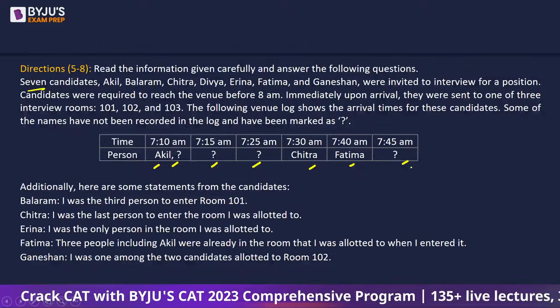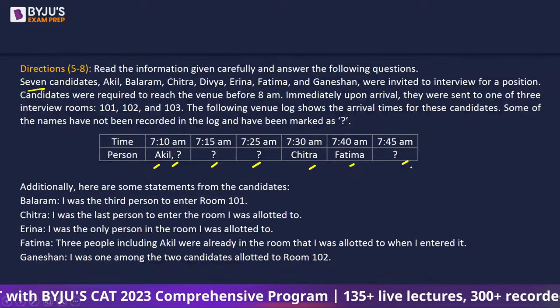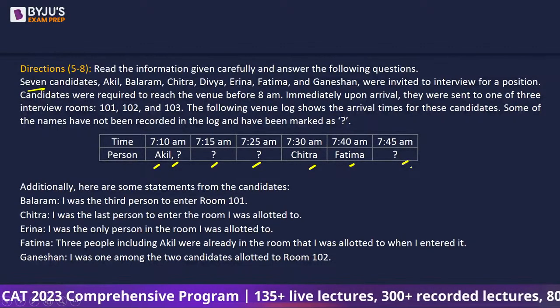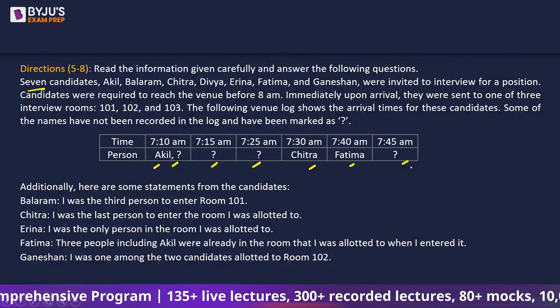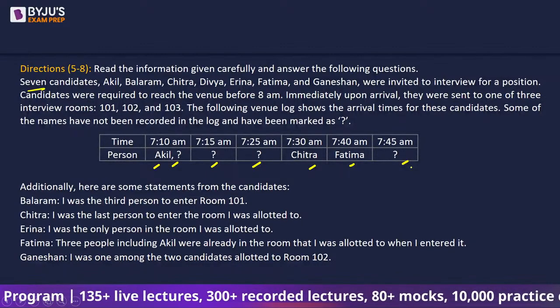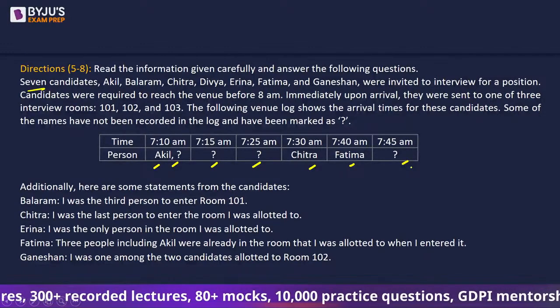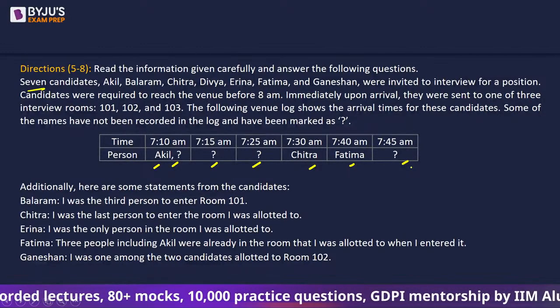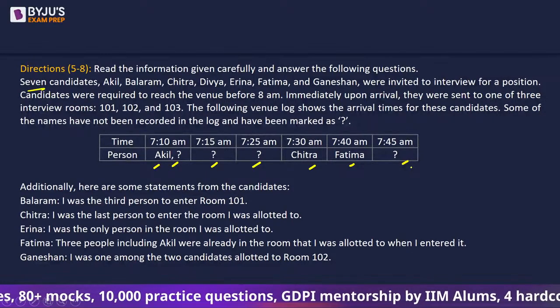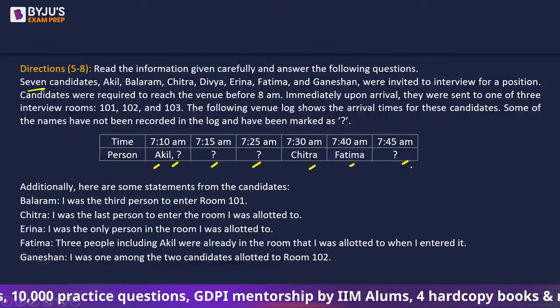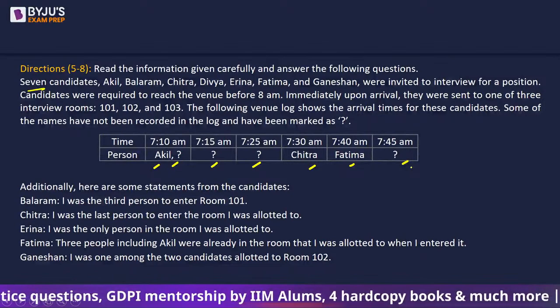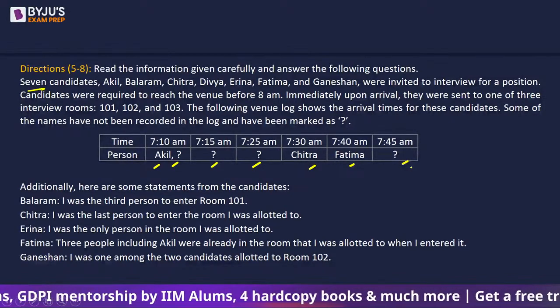Additionally, here are some statements from these candidates. Balram says, I was the 3rd person to enter room 101. Chitra says, I was the last person to enter the room I was allotted to. Irina says, I was the only person in the room I was allotted to. Fatima says, 3 people including Akil were already in the room that I was allotted to when I entered it. And Ganeshan says, I was one among the 2 candidates allotted to room 102.